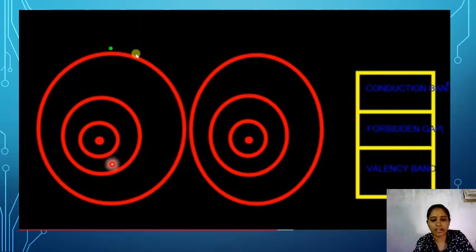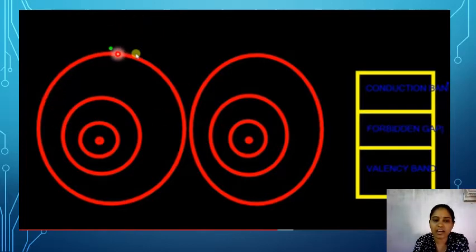Here let us consider two atoms. We know that an atom consists of a central nucleus, right? In this nucleus, protons and neutrons are present, and electrons are revolving around in particular orbits. So this is the nucleus, first shell, second shell, and third shell or outermost shell. The electrons in the outermost shell are called valency electrons, and the outermost shell is the valency shell.